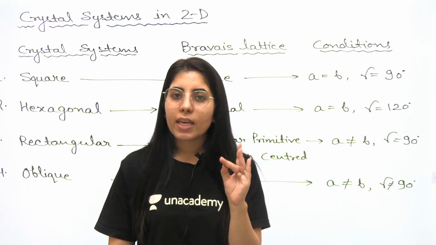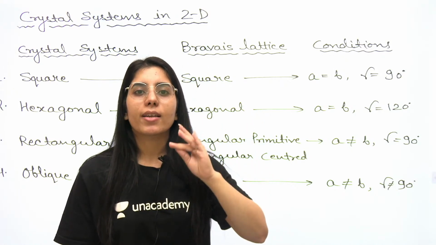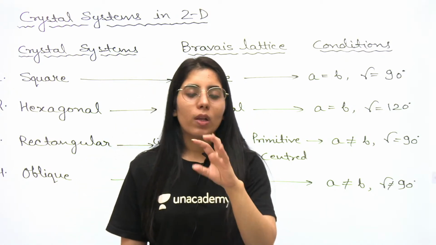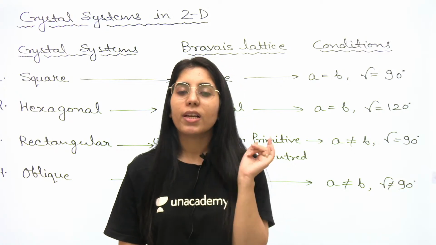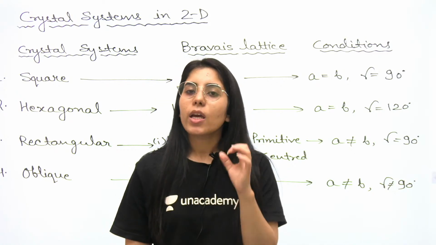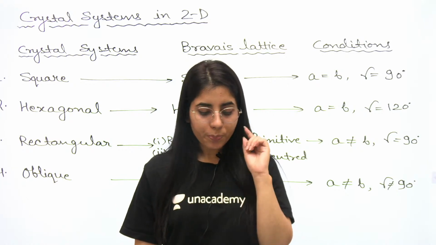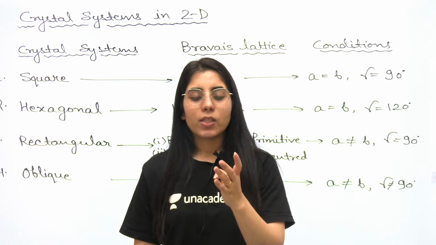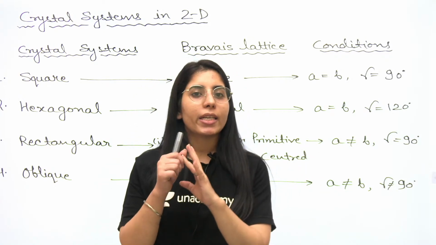The second one will be a modified form of square, which is a rectangle. Only 2 opposite sides will be equal, but the other 2 sides will not be equal. Here you will not call it a side, you will consider it as a lattice constant. We'll just observe the conditions too. Next is the hexagonal case.